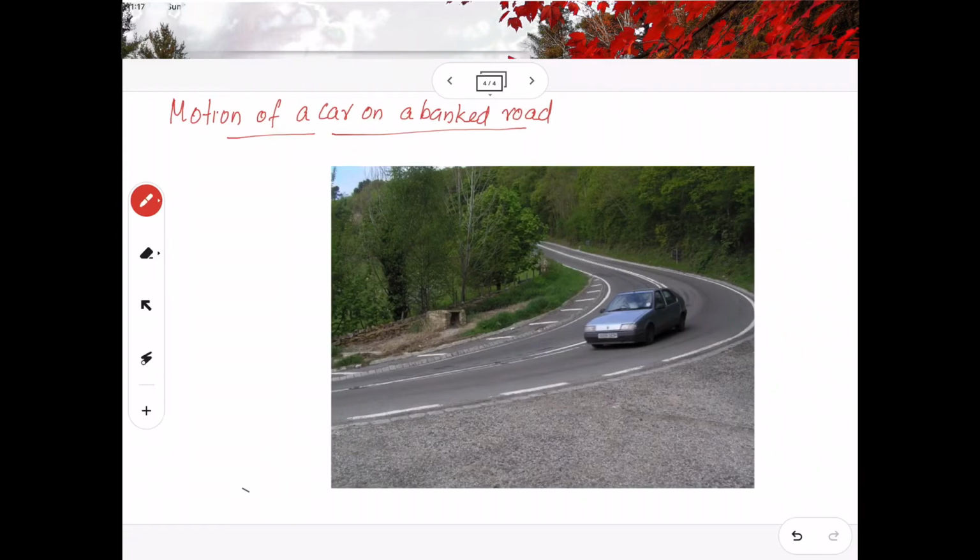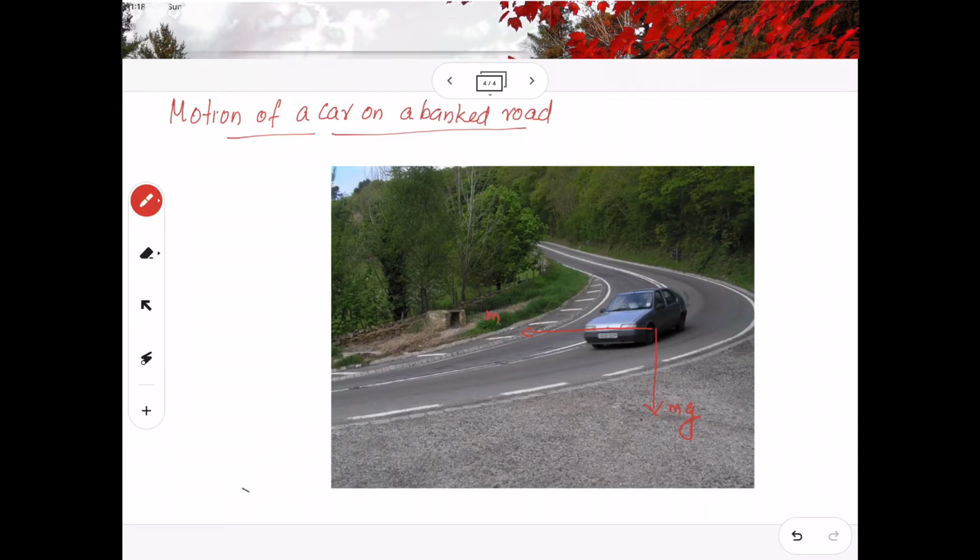So I am just taking the weight of a car like this. The weight of the car will always act downward, which I can show like this, mg. And while taking a turn, the car will have a centripetal force, which will always be towards the center of the turn. Here you can see that the road is in the form of a circle, a semicircle.